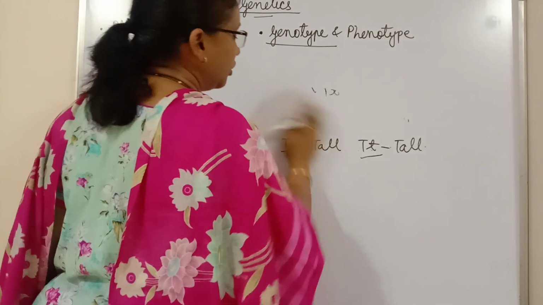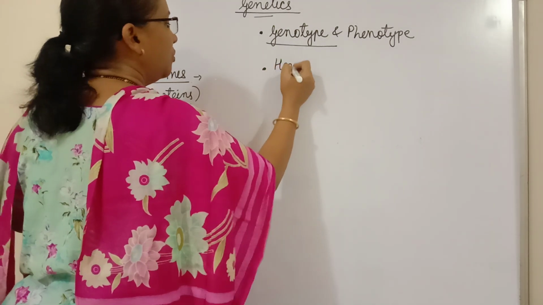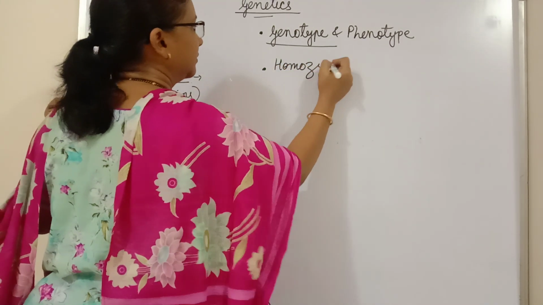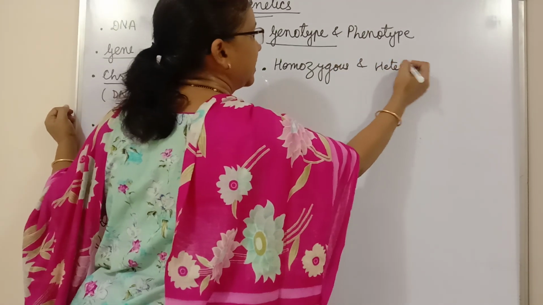Okay. So now next thing, the next is homozygous and heterozygous. This is very interesting.